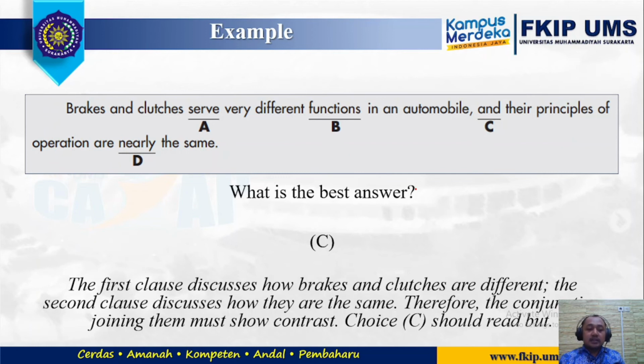Therefore, the second clause discusses how they are the same. The conjunction joining them must show contrast. C should read but: brakes and clutches serve very different functions in an automobile, but their principles of operation are nearly the same, because this is the opposite discussion. So the best answer for this is C.